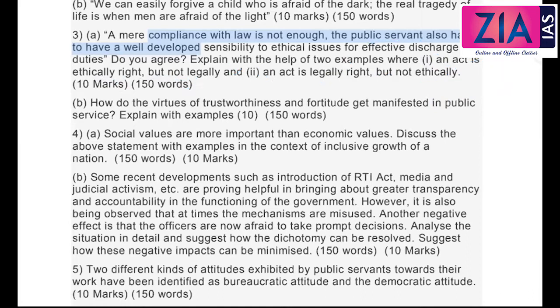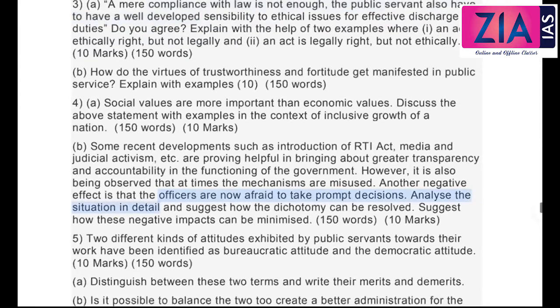Okay, next one, we have discussed these virtues already. Trustworthiness. How do the virtues of trustworthiness and fortitude, courage, get manifested in public service? Explain with examples. So a public servant definitely needs to be trustworthy, and we have discussed honesty, integrity, and all these things. So you need to explain how it gets manifested in public service. That is something which you can easily explain.